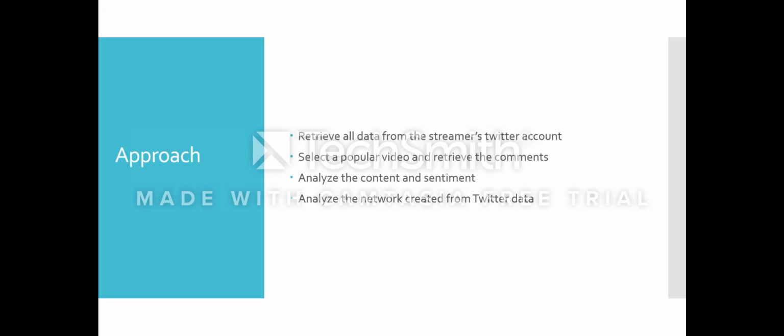The first thing we have to do is decide how we want to approach these business problems. The first thing I've done is retrieve all of the data from the streamer's Twitter account using Spyder and the Twitter API. The next thing I've done is select a popular YouTube video from the streamer's account and use a YouTube comment scraper to collect the data. After collecting the data, we can then go on to analyze both the content and sentiment of the data we've collected. Once this is done, we can modify the data and create a network visualization to figure out where the most influential people are in the Twitter network.